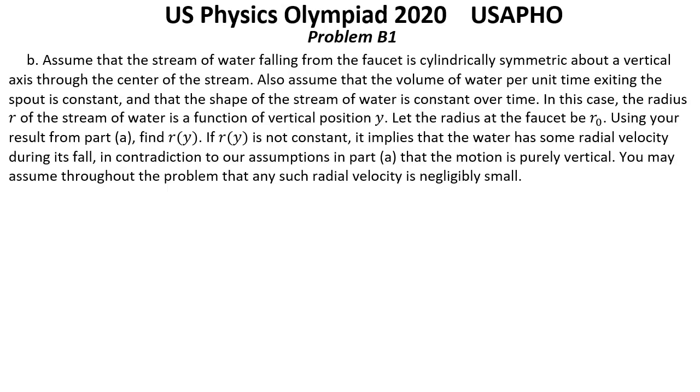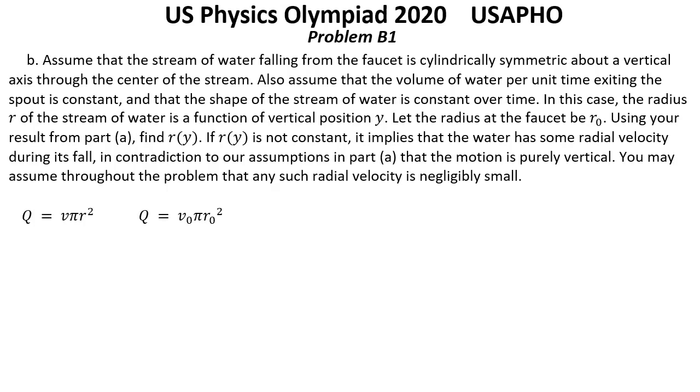Solution for question B. The same volume of water must fall through any horizontal cross-section of the stream each second, because water doesn't disappear during its fall, and its density is constant. That volume per unit time Q is the cross-sectional area of the stream multiplied by the speed of the water in the vertical direction, which gives us the equation Q equal v pi r squared. Q is the same at all y and is equal to its initial value Q. So we have Q equal v0 pi r0 squared.